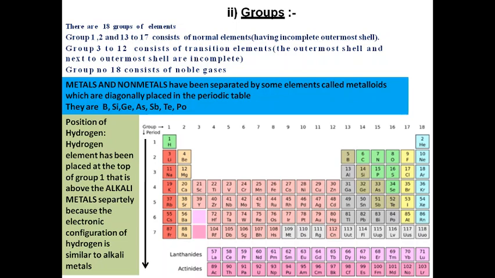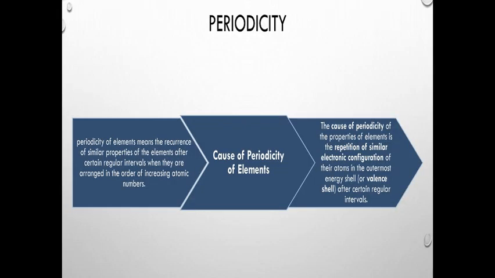Now, next slide. I'm reminding you about periodicity, that in a periodic table the properties of elements are repeated after a certain period. Periodicity of elements means the recurrence of similar properties of elements after certain regular intervals when they are arranged in the order of increasing atomic number.